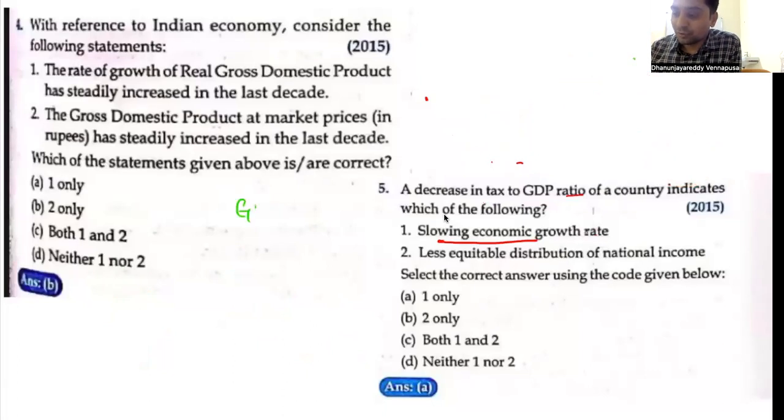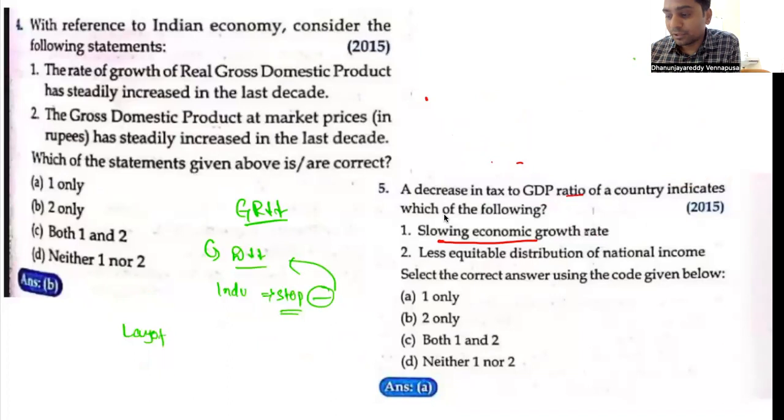So if the growth rate is falling, what happens? Always remember, demand will fall. Because demand is falling, industries will stop producing. What to produce and why to produce? Because there is no demand. Now when they stop producing, they lay off the employees. As a result, employees who used to contribute direct taxes